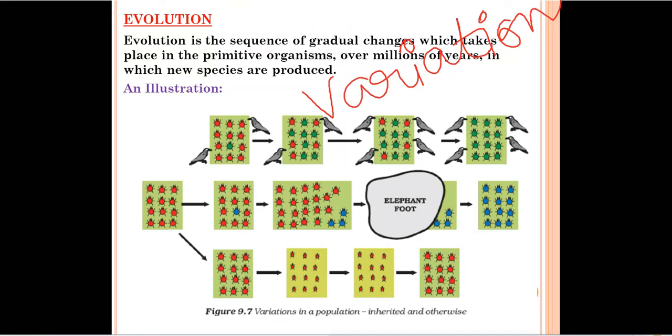Means for example, we are also little different from our parents. We are not exact copy of our parents. Some variation is there. For example, our brother and sister are also little different from us. So this is called variation, differences.